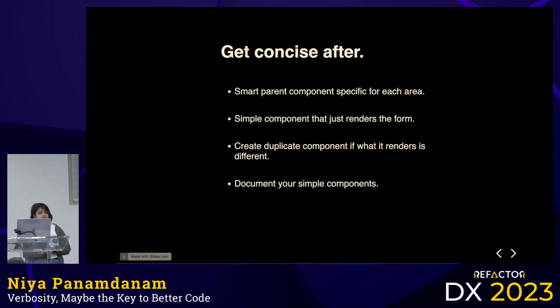It doesn't care about what the initial data is. It'll accept some data, and it'll just spit out forms, like the fields, basically, right? And duplicate that simple component. So for example, in our case, the accountants versus the clients have slightly different visuals, right? There's one select that's different. We don't know how else that's going to change. Go ahead. There's no harm in making 2 separate meeting form components for those 2 use cases. And then, of course, document all of your components.